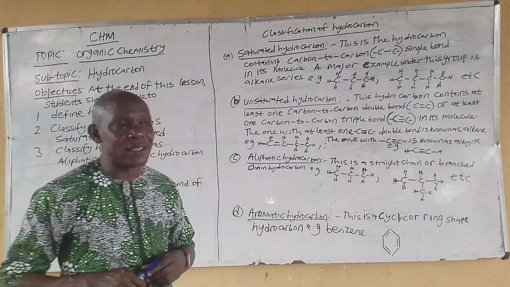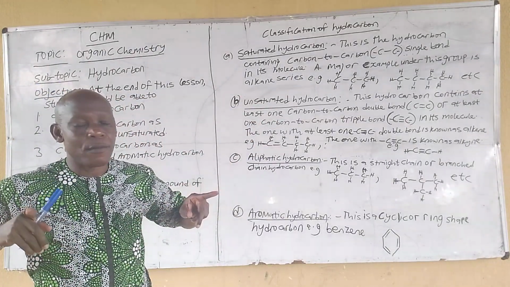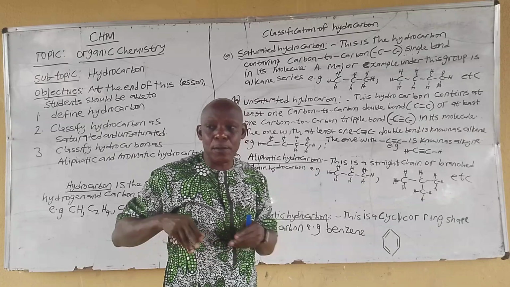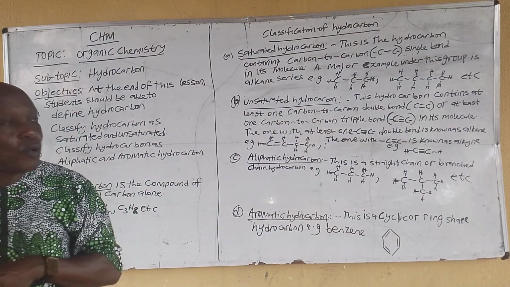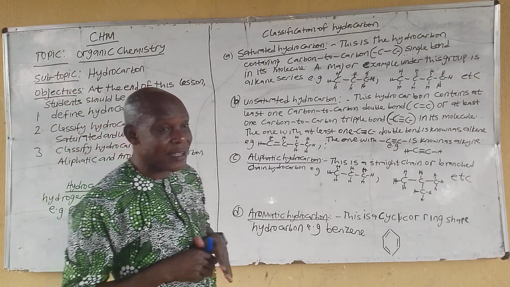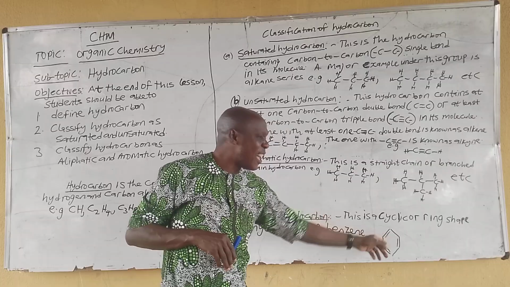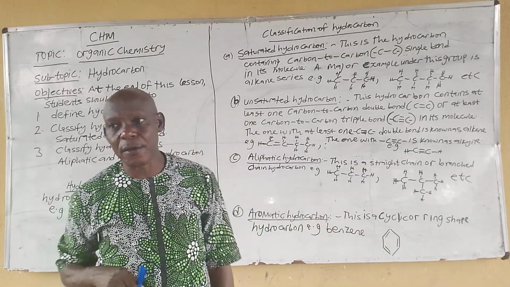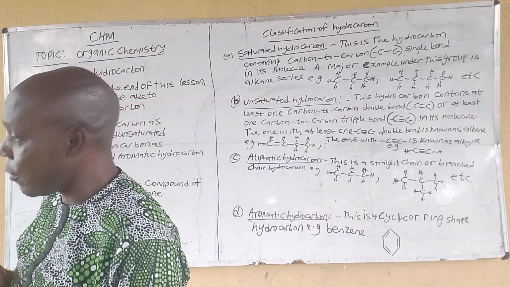When you have a hydrocarbon in a cyclic form, taking a circular form or a ring shape, we call that one aromatic hydrocarbon. And the major example you have there is benzene. This is the shape of benzene anywhere on earth. If you want to draw the diagram in any exam, that is the shape.